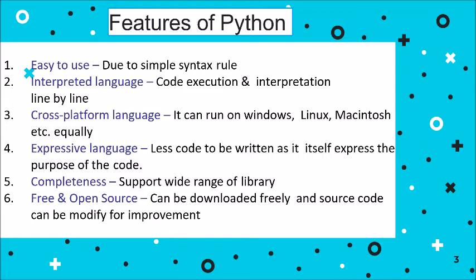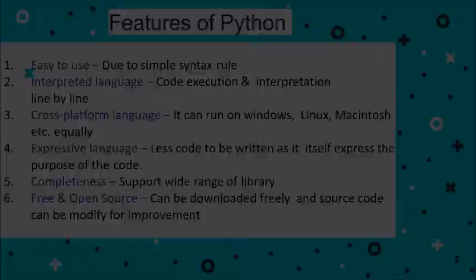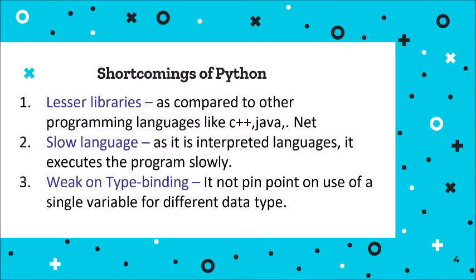Now as we know, every language has its pros and cons, so let us understand the shortcomings of Python.